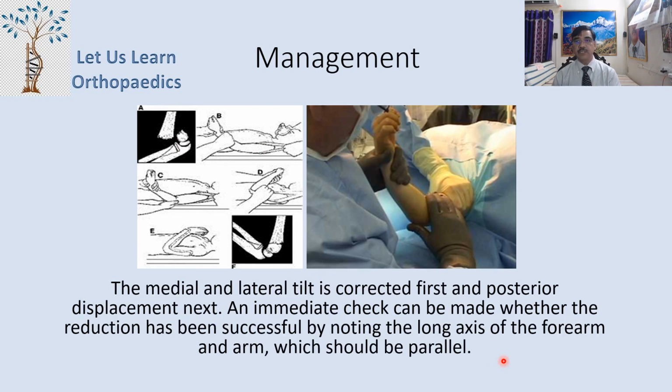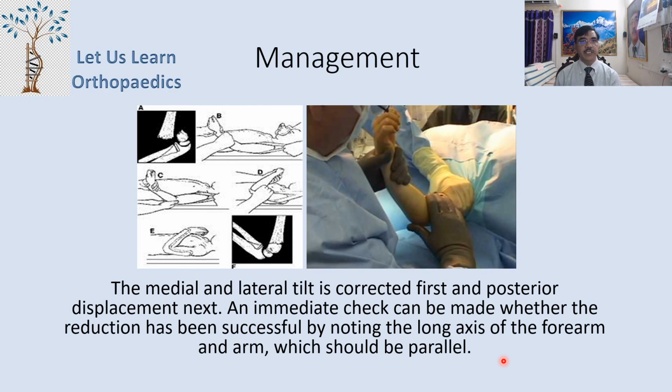Now, once you have applied the traction against counter traction and the fragments are disimpacted, first the medial and lateral tilt is corrected, and then the posterior displacement at the last.